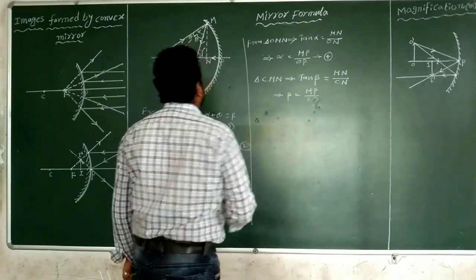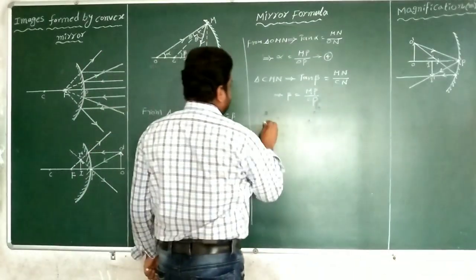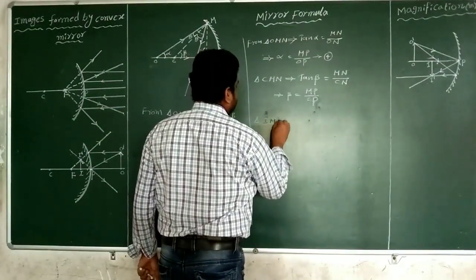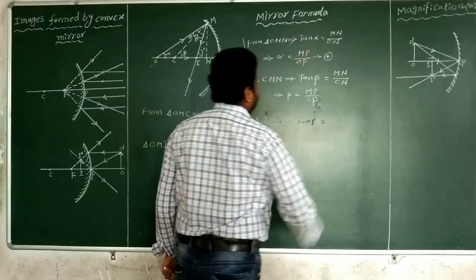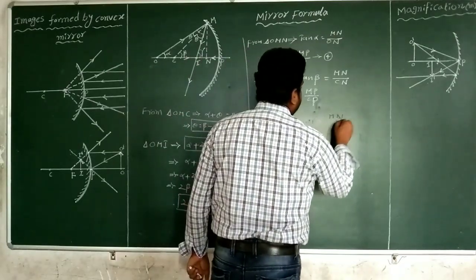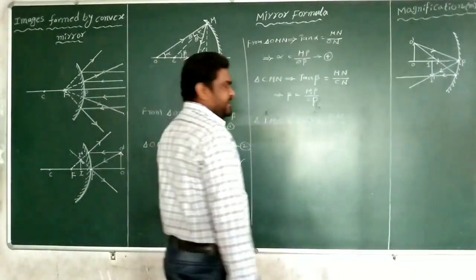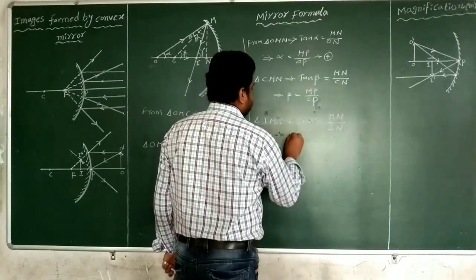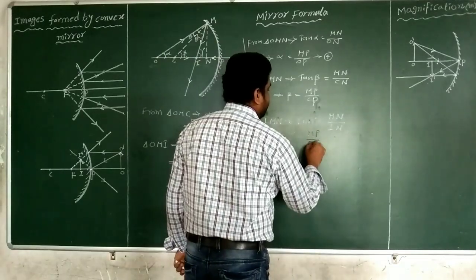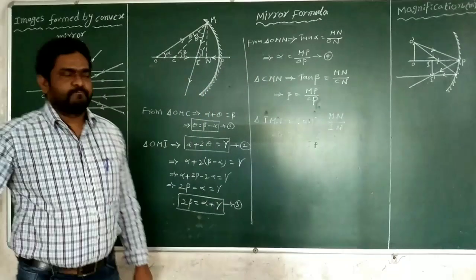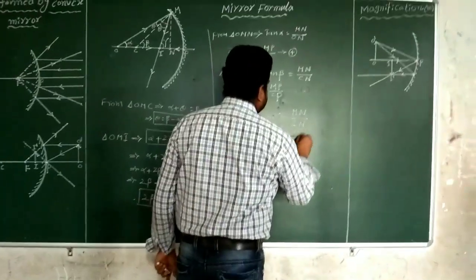From triangle IMN, which is a right angle triangle again, this angle is gamma. Tan gamma equals MN divided by IN. Gamma is very small, so tan gamma equals gamma. That implies gamma equals MP divided by IP, since N is coincident with P. This is equation number 5, and this is equation number 6.